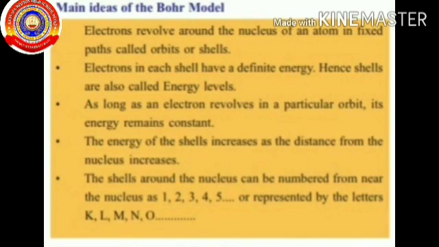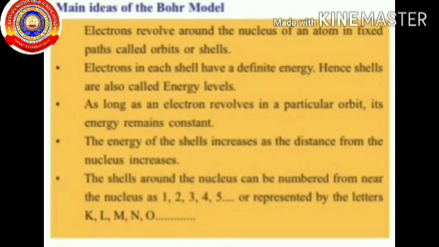Third point. As long as an electron revolves in a particular orbit, its energy remains constant. That is, the energy doesn't increase or decrease. Fourth point, the energy of the shells increases as the distance from the nucleus increases. That is, as the distance increases, what happens to their energy? Increases. If the distance decreases, the energy of the shell also decreases.